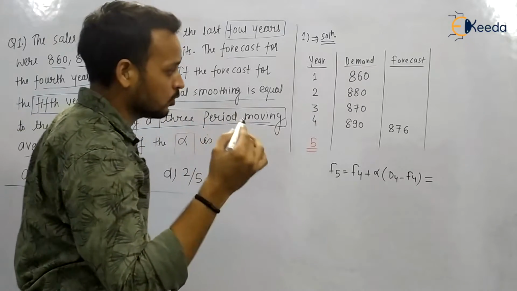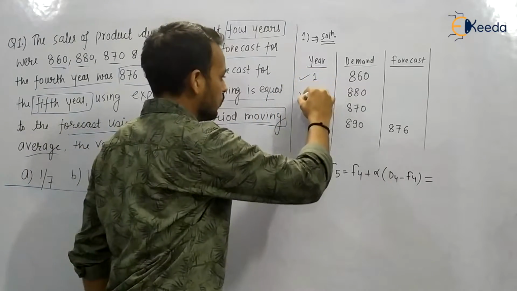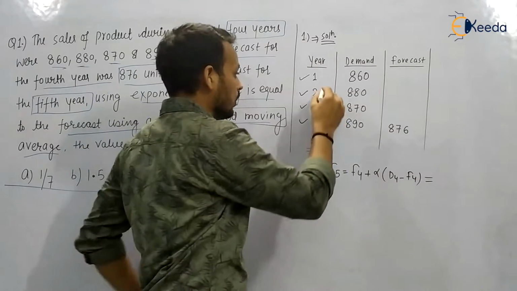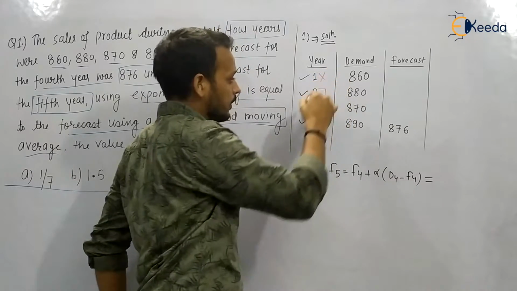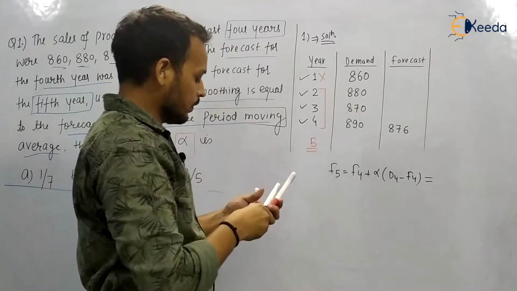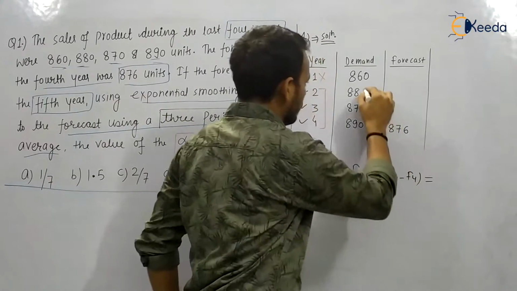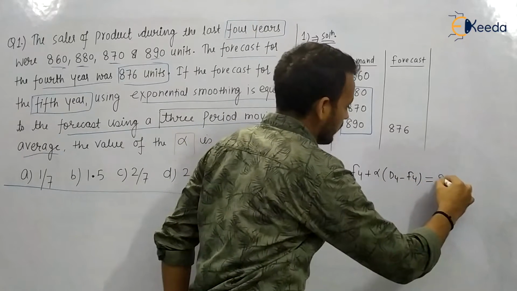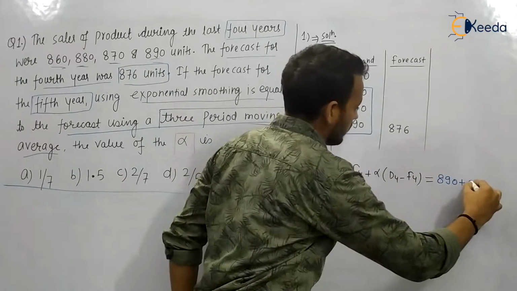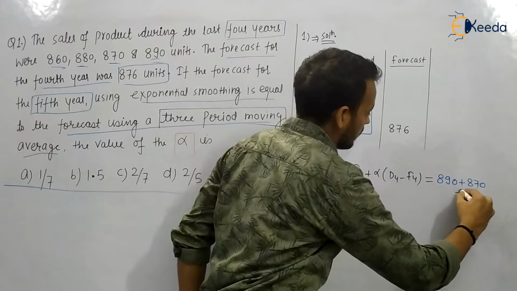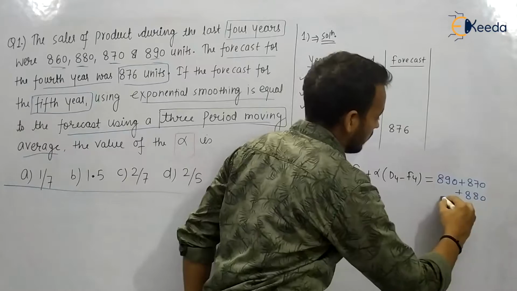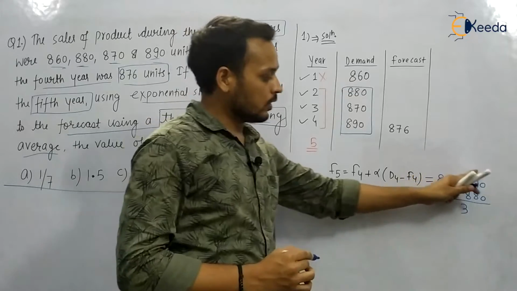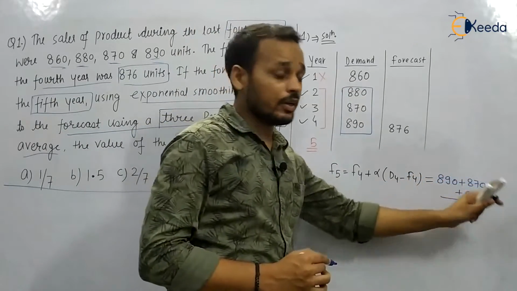So in case of moving average, you know that we have got the last 4 records and you have to use the 3-period moving average method. So we have to start from the recent one. So these 3 are the recent and this will be discarded. Using the 3-period moving average method, we take the average of the recent demand. So we will add 890 plus 870 plus 880 divided by 3. This is the forecast for the 5th month using the 3-period moving average method.